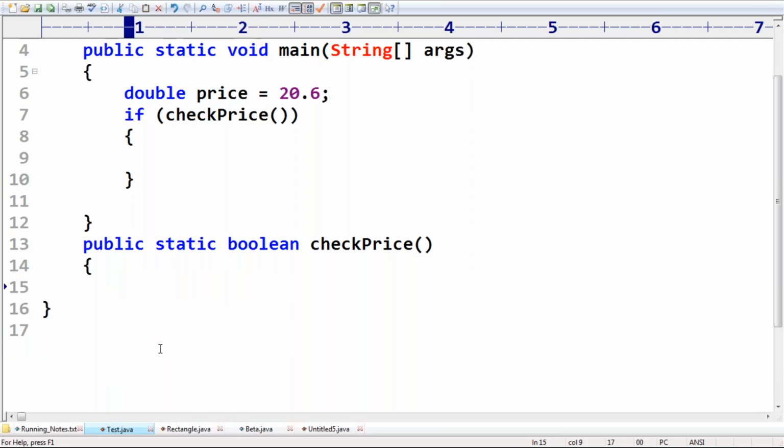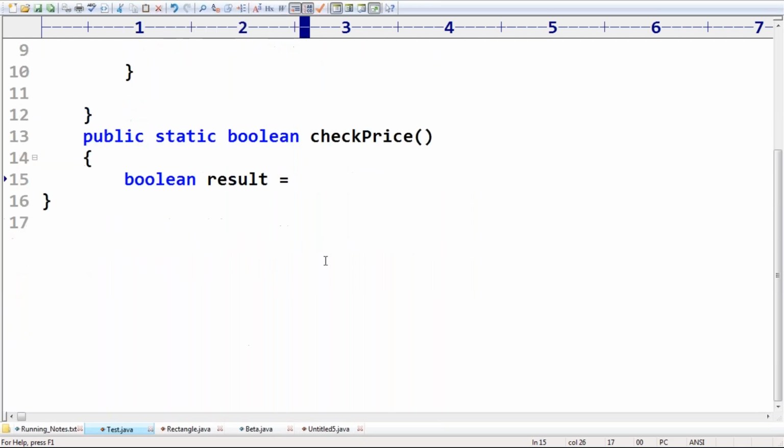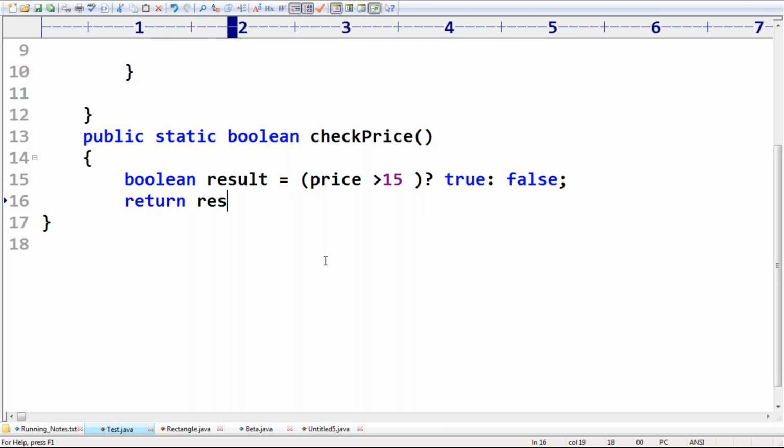Instead of that, I'm going to write boolean result is equal to price greater than 15, return true, else return false. Then return result.